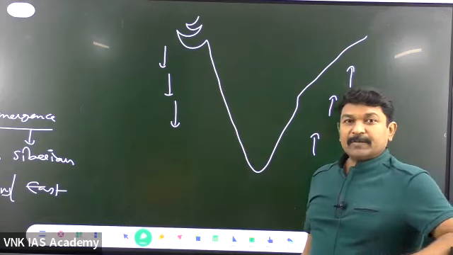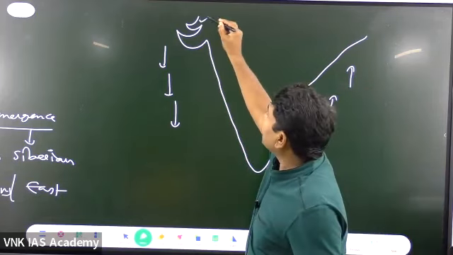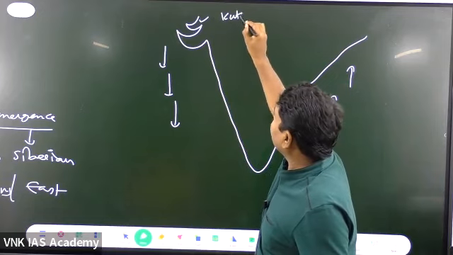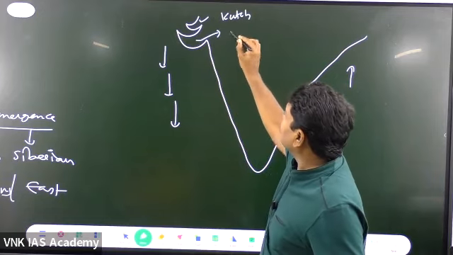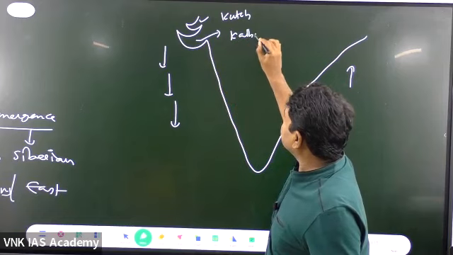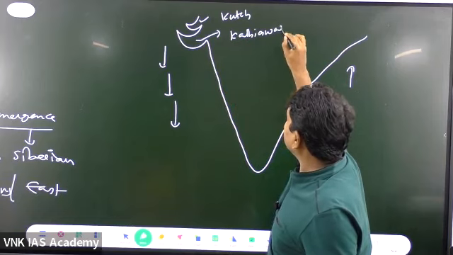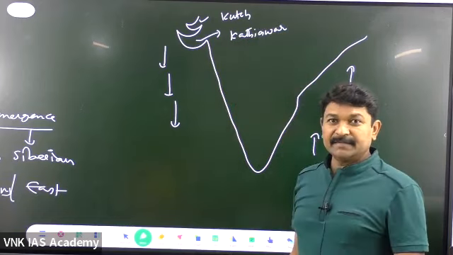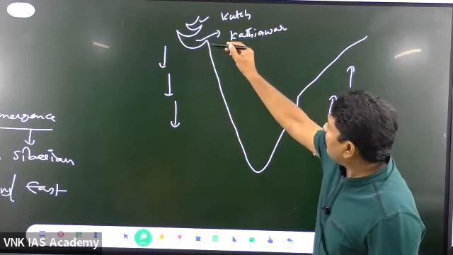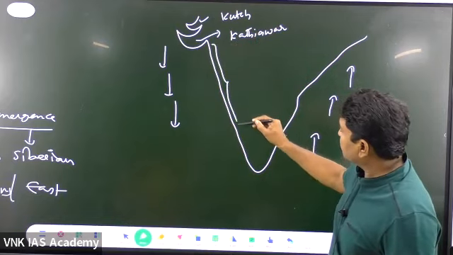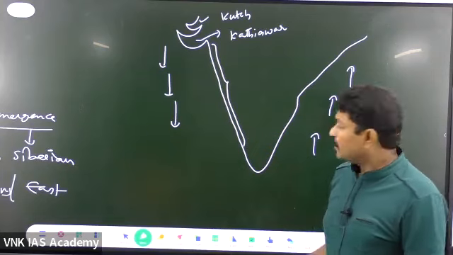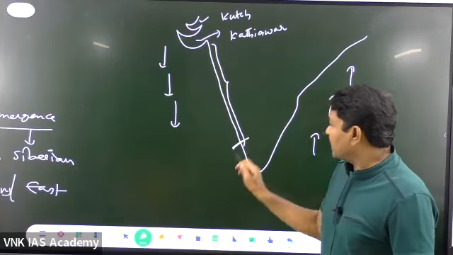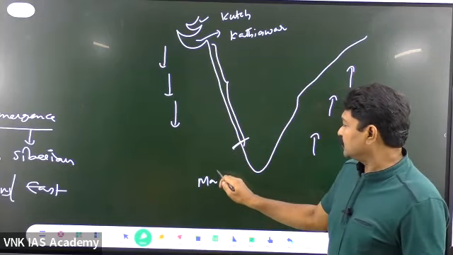What is this west coastal plain? This is called the Kutch plain. This is called Kathiawar. Right from here, the entire plain is the west coast. But right from here, what is the name of the coast? It's called